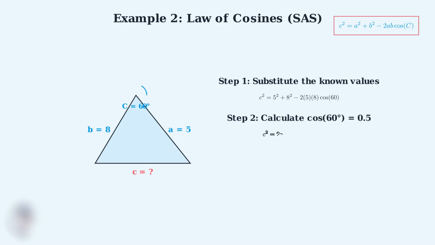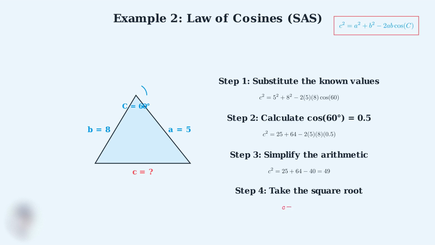Step 2. We need to calculate cosine of 60 degrees, which equals 0.5. This is a common trigonometric value you should memorize. Now we can substitute this value and calculate the squares. Step 3. Now we simplify the arithmetic. 25 plus 64 equals 89. Then 2 times 5 times 8 times 0.5 equals 40. So we have 89 minus 40, which equals 49.